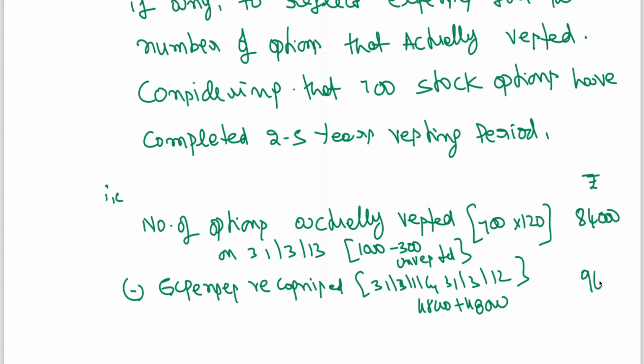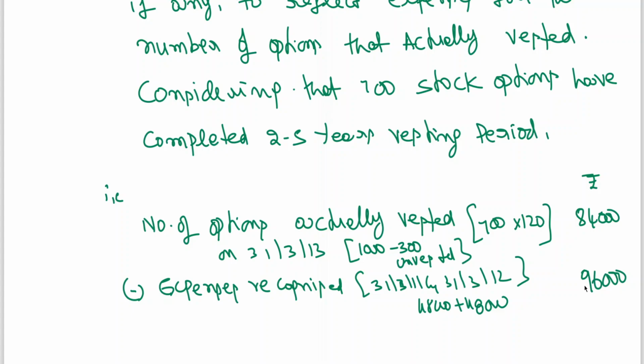You are supposed to go for options actually vested, 84,000, but we don't know how many options are going to be unvested before the vesting period. So based on the date of option granted, we have recognized 48 plus 48, 96,000 as expense.